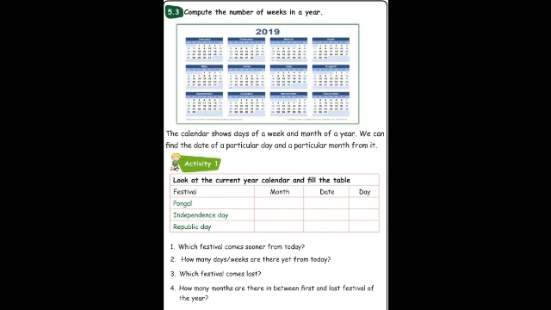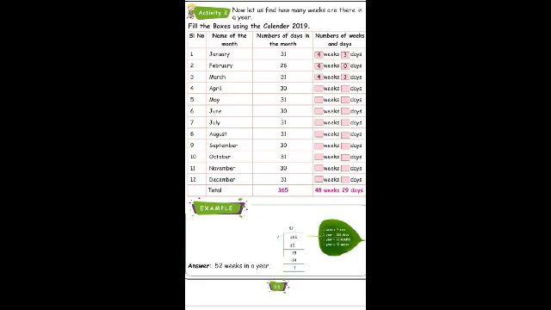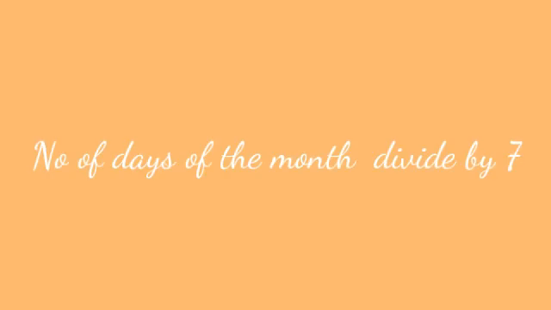Now let us find how many weeks there are in a year. So fill the boxes using the calendar 2019. First thing, before going to the table, let me explain how to calculate the weeks with the help of the number of days. We have to divide the number of days by 7.